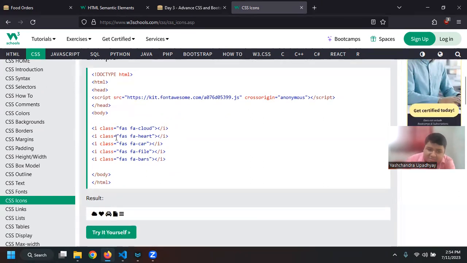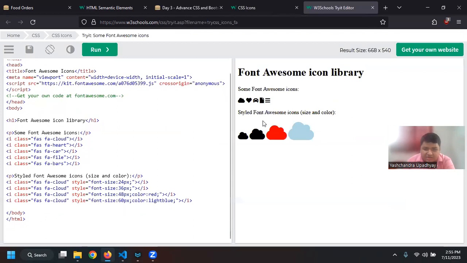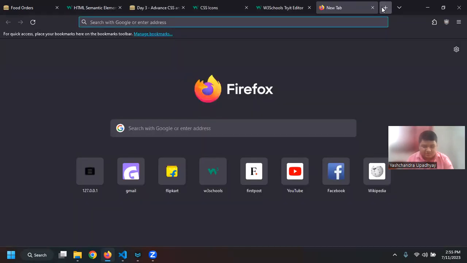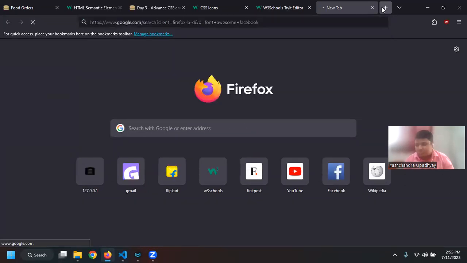But for icons, HTML has the i tag. Whenever you use the i tag, this also works only if you have the Font Awesome CDN. You can see the script kit.fontawesome, right? Whenever you have Font Awesome, you can use the i tag and class to let the browser know that you want to insert this particular font in this place. So if I say try yourself, right? This is cloud. So if I, let us say in Font Awesome, say Facebook.